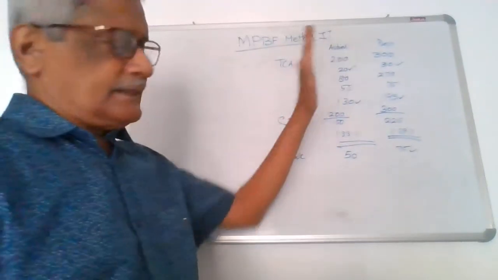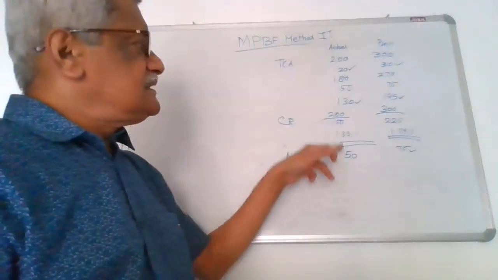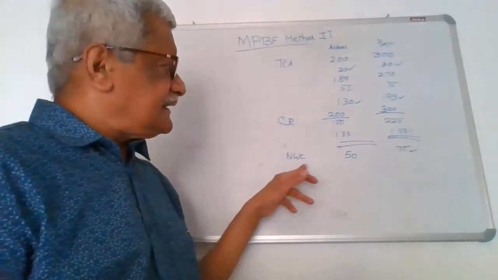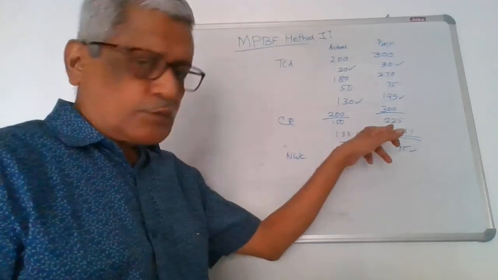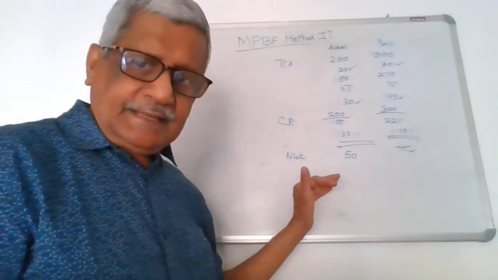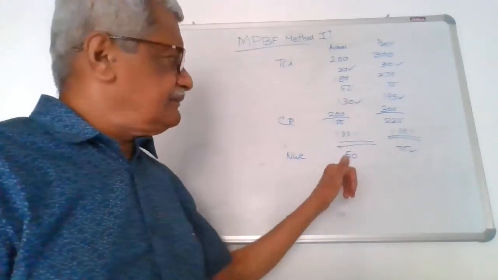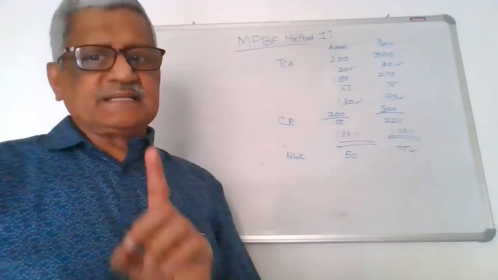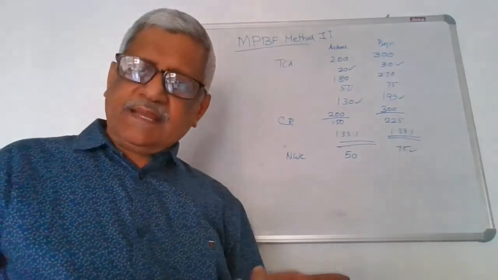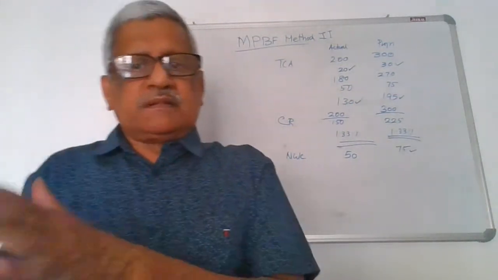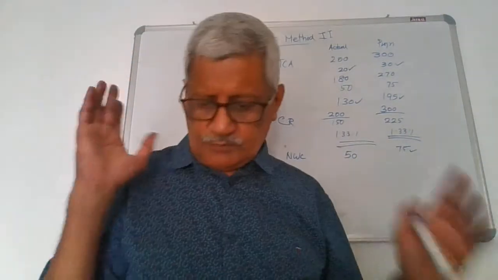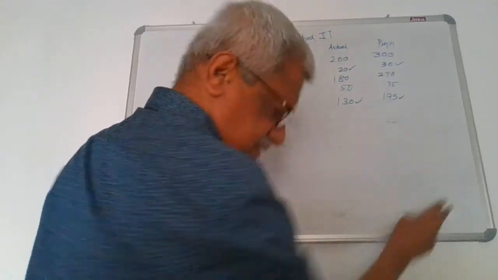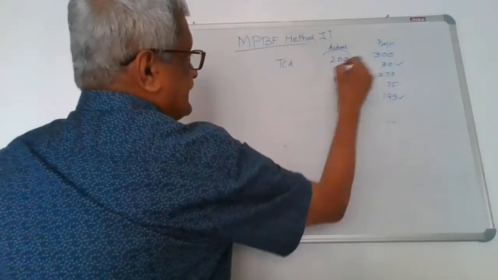So whenever we do an assessment using the MBBF method, we need to understand what the current ratio is. Wherever the current ratio shows an improvement, the NWC should keep on increasing. If the NWC keeps on decreasing and the current ratio is increasing, it is an indication that there could be a diversion of fund. Diversion of fund means from the short-term sources to long-term uses. That is number one. The second thing which we need to understand always is we must know the components of the current assets.